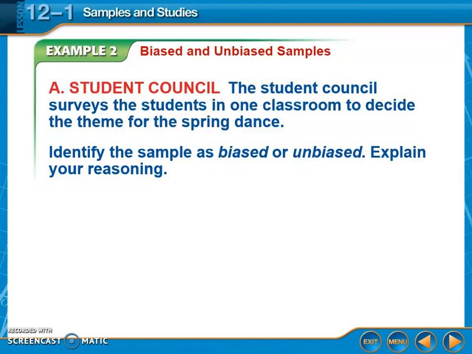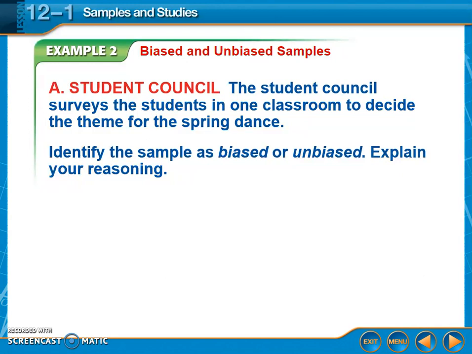The student council surveys the students in one classroom to decide the theme for the spring dance. Is this sample going to be fair or unfair, basically? Is it biased or unbiased? So explain your reasoning. In this case, the student council only chose students in one classroom.